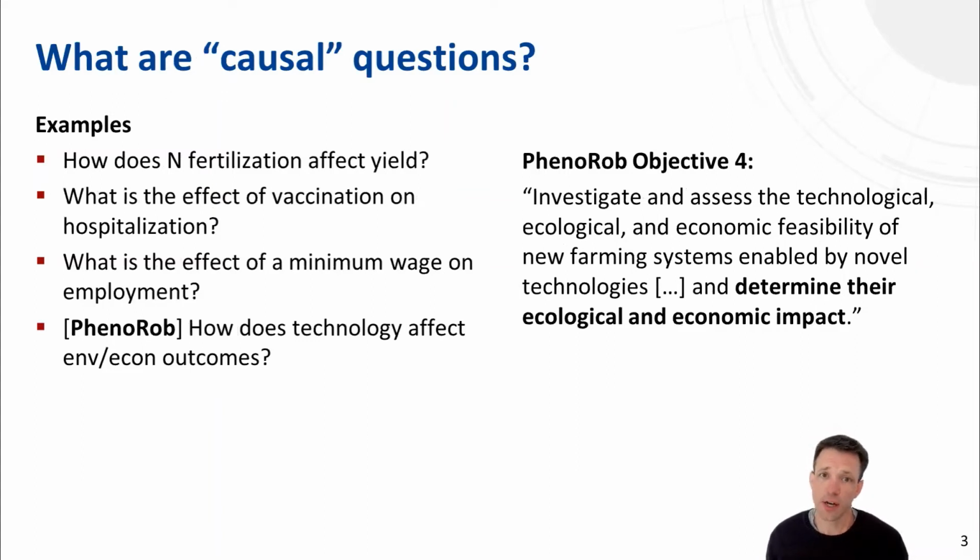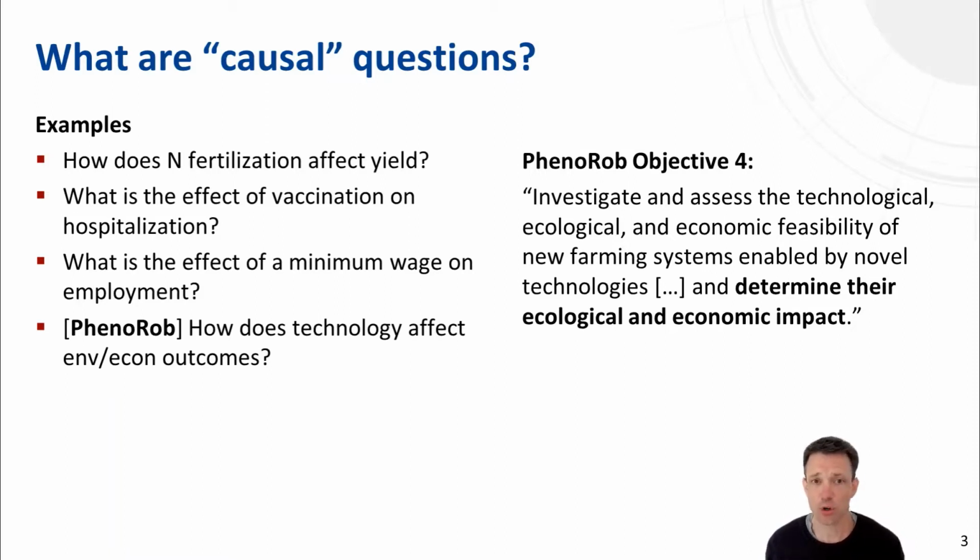To start this off, I want to start very simple, providing you examples of causal questions and also try to highlight why causal questions are important for PhenoRob. One example of a causal question that is very important in agriculture is how does N fertilization affect yield?